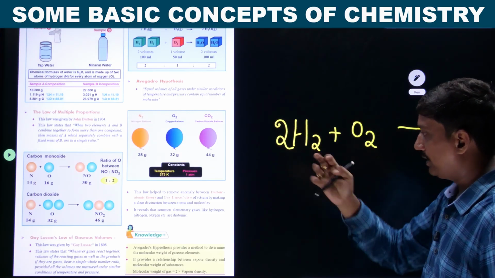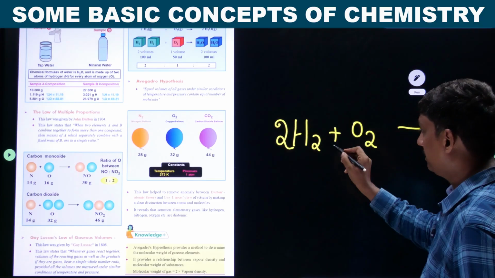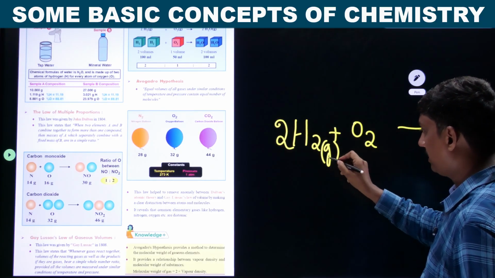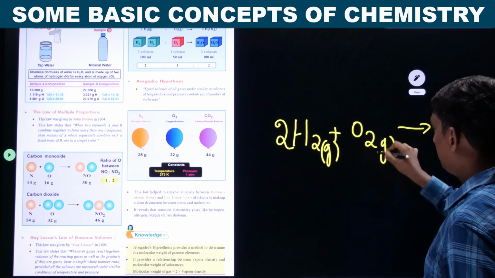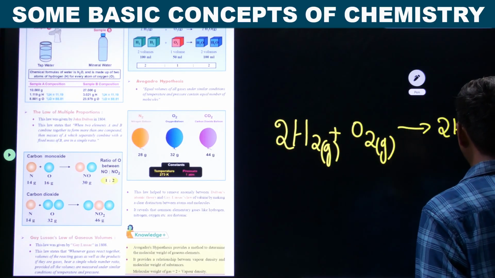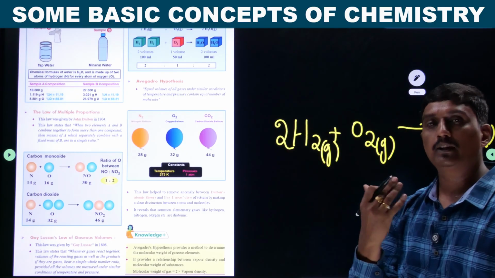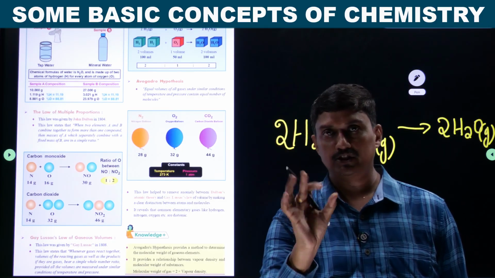Okay, 2 means with respect to volume, it is 2 volumes you have taken. It is (g), gas. If it is written (g), it means it is in the gaseous state. O2(g) means oxygen is also in the gaseous state. H2O(g) means water in the form of vapor, that is vapor state is represented as (g).